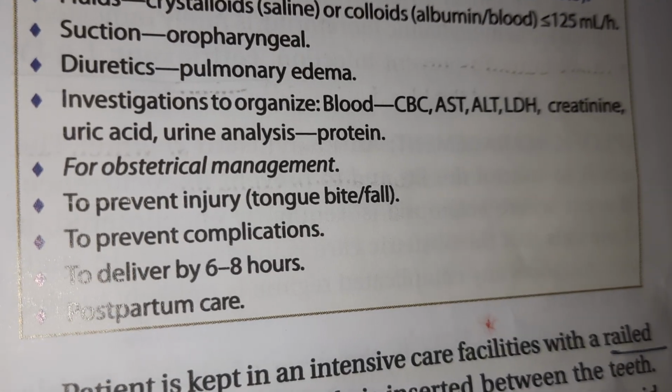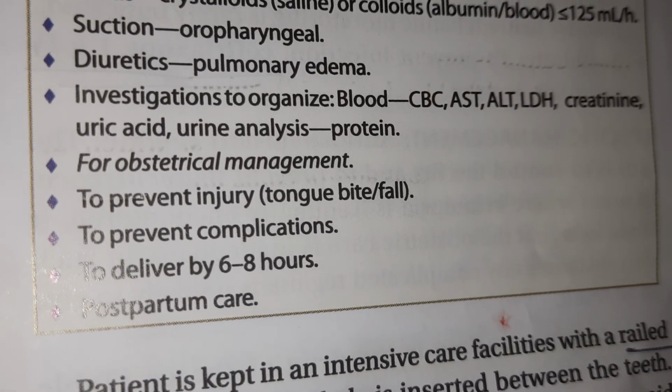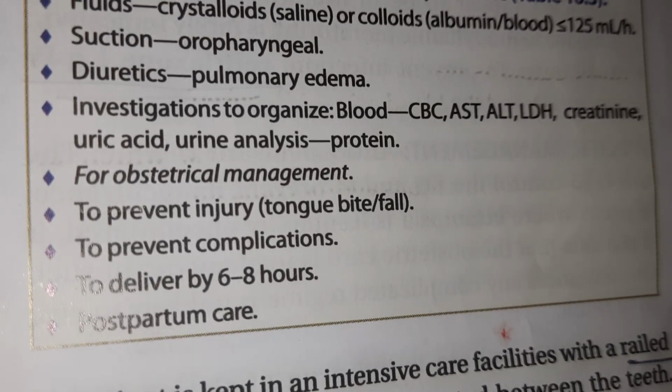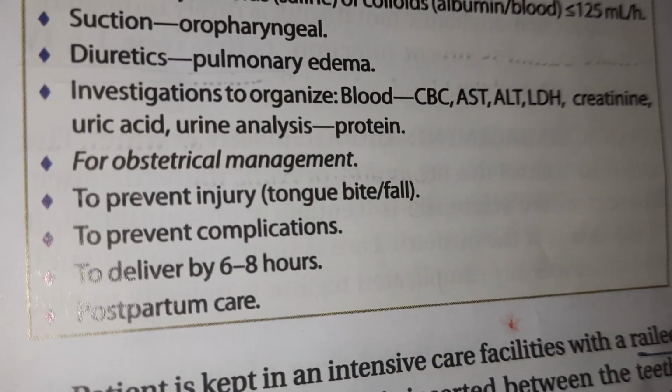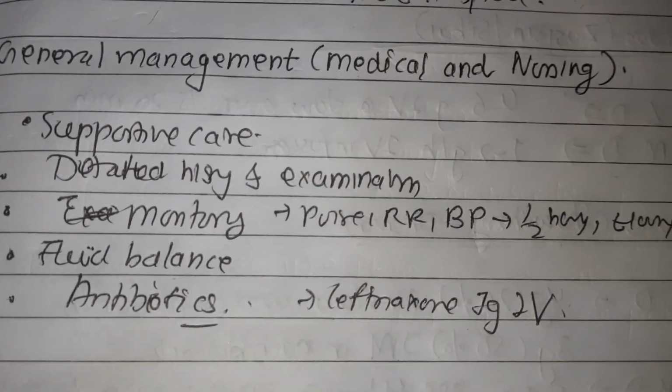And for obstetric management, we have to prevent injury, such as tongue bite or fall, and prevent complications. We have to deliver within 6 to 8 hours after the eclampsia, and postpartum care should be done. So we have seen the overall outline of what we have to do in the management.